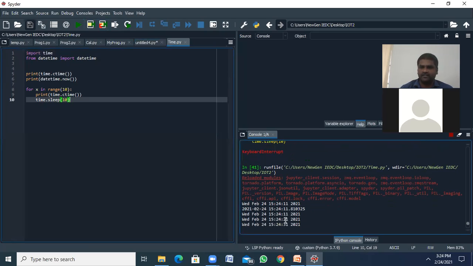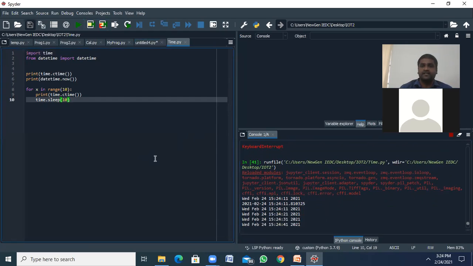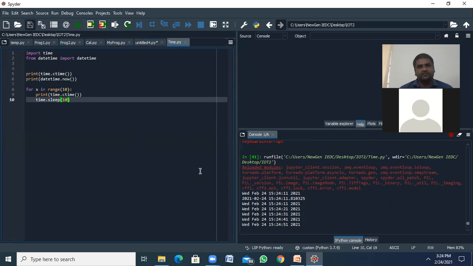You can find 11, 21, 31, next 41, 51, 61, 70, up to 10 iterations. So it starts with 11 right now, up to 25 minutes it's going to print. That's the concept of that program.